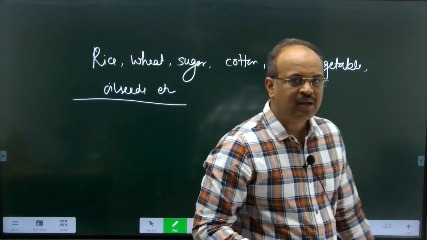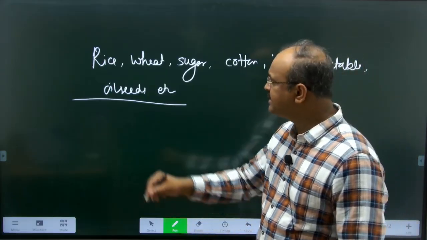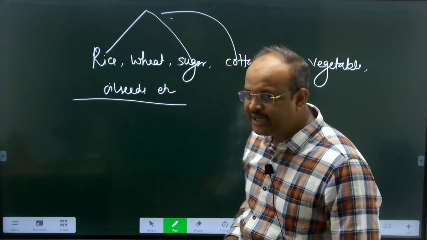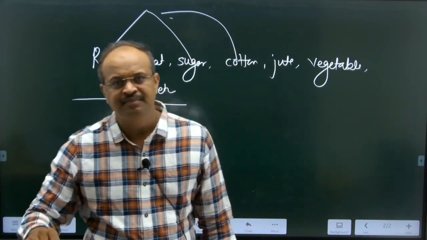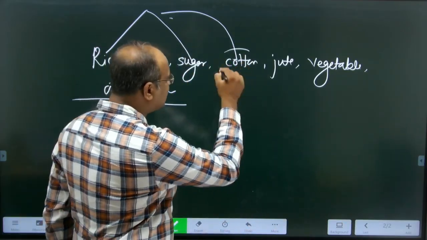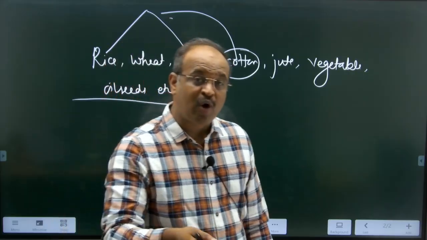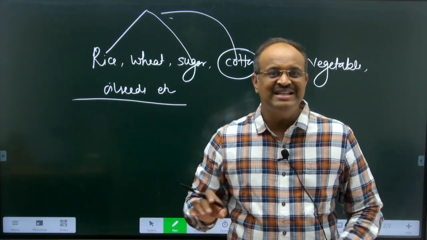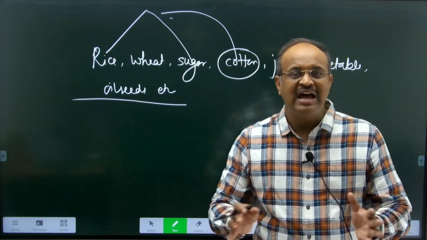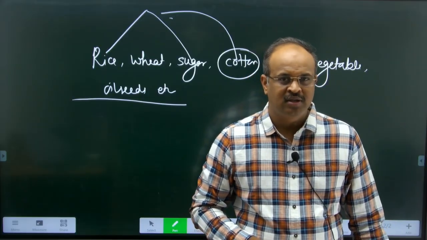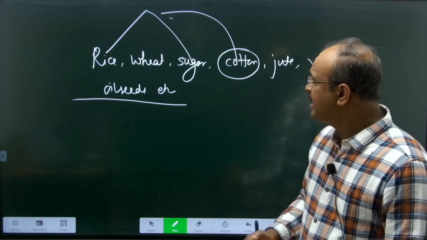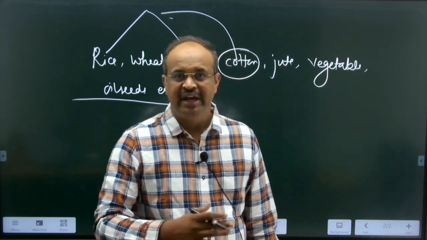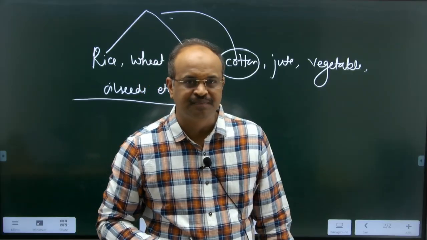Now, water holding capacity is good, that is the reason rice, sugarcane and cotton can be grown in this region. Of course cotton is majorly grown in the black cotton soil, but cotton can be grown again where the alluvial soil is present. So these are the crops you can grow on a large scale in this alluvial soil. Because of that, wherever the alluvial soil is found, the productivity and production are very great as compared to the other soils. Getting?